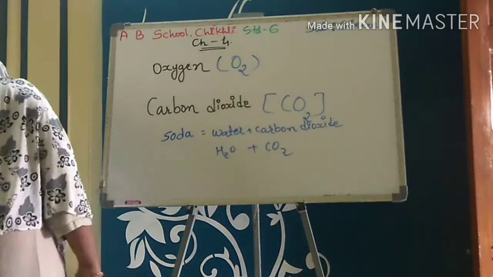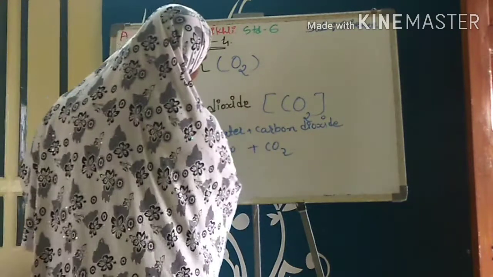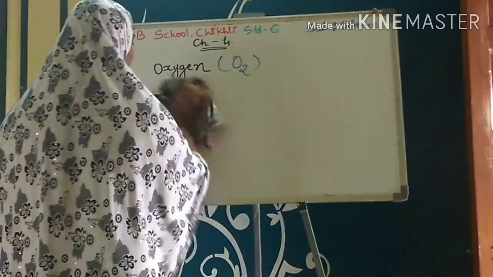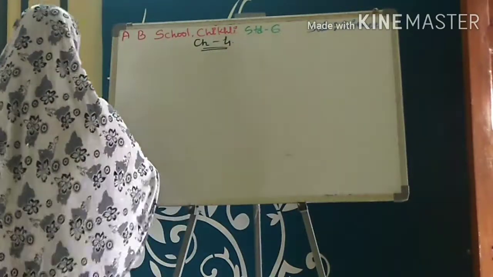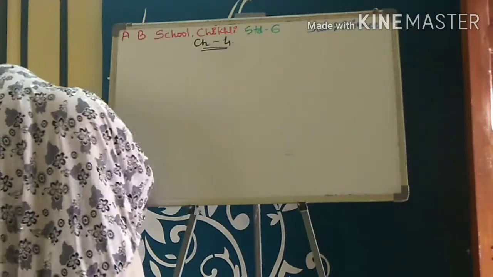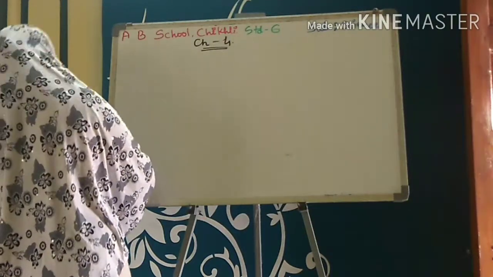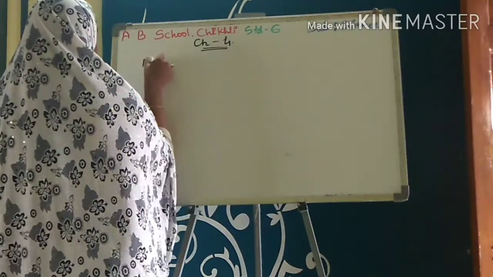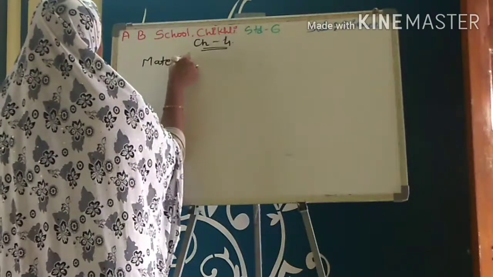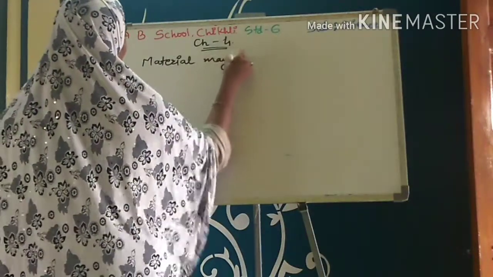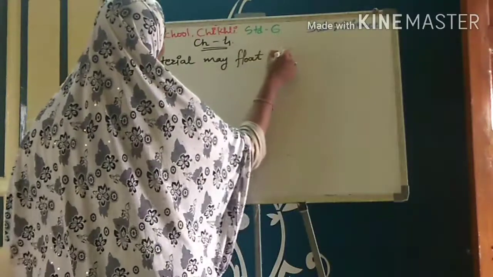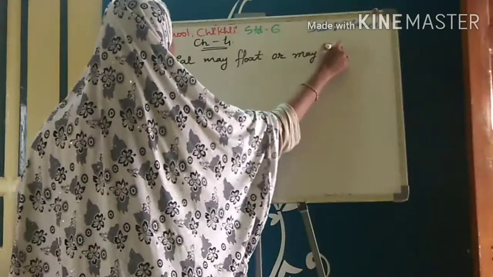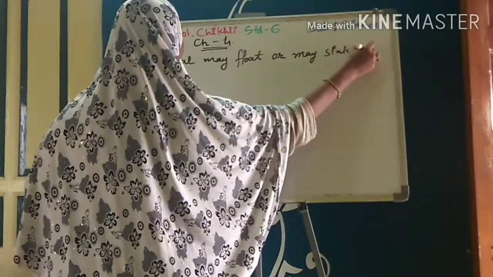Okay. Now in today's lecture we will learn another property of material, that some materials float on water and some will sink in water. Some objects or some material may float or may sink in water.